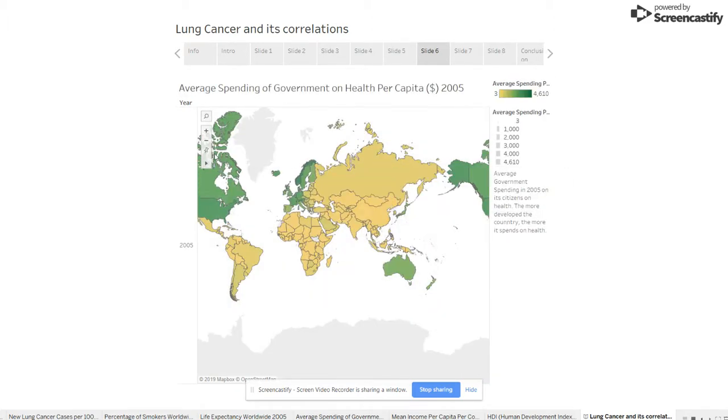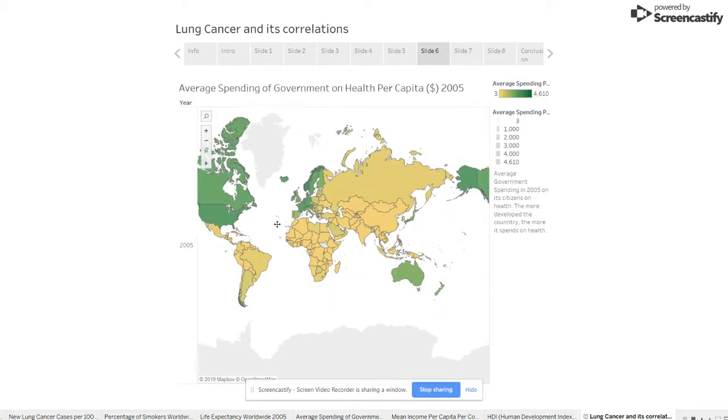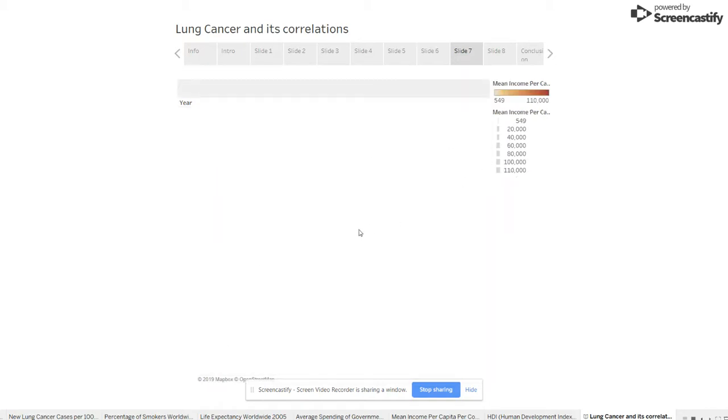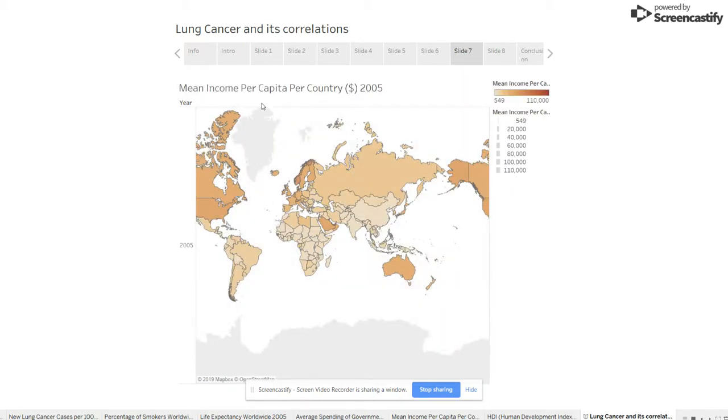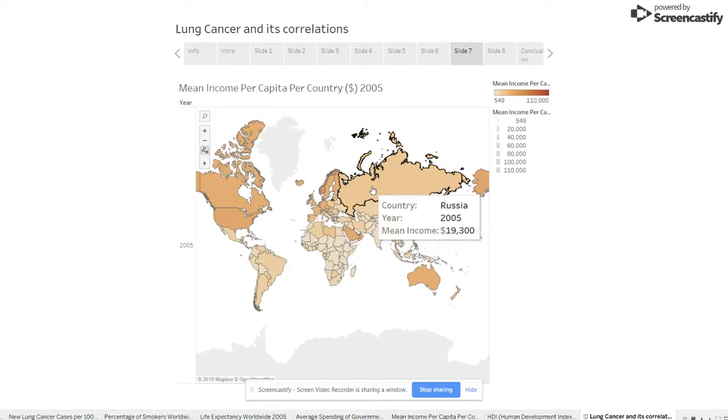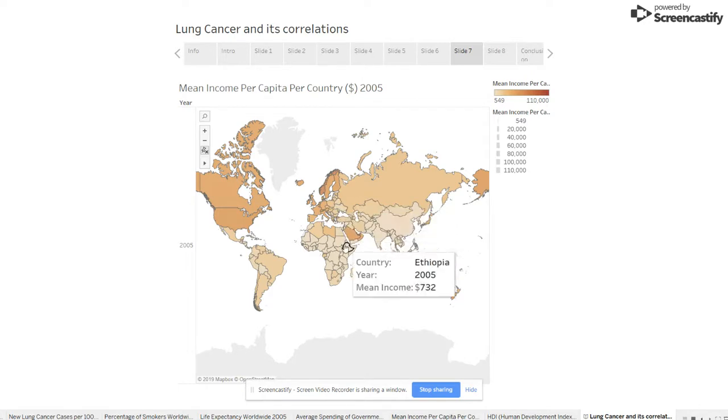Here on this slide, we examine the average government spending on health per citizen. Again, we see Africa spends a very small amount on health compared to Europe and developed countries. Here is the mean income per capita per country for the year 2005. Again, we see the European countries, United States, and developed countries have a very high income compared to African countries.